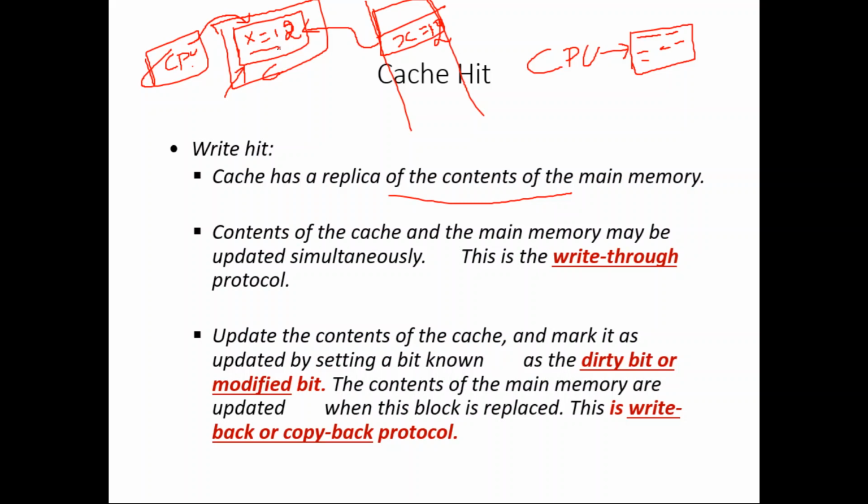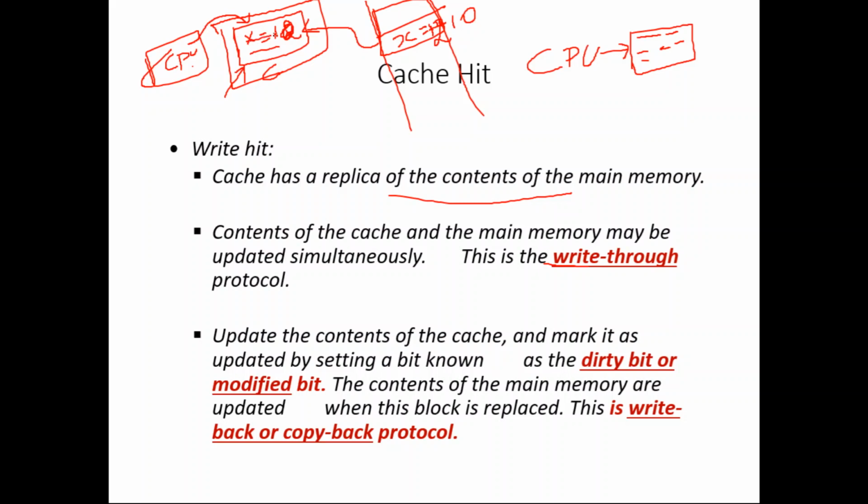There are two ways. One is called the write through protocol. What the write through protocol says is, originally this x is 10 in the cache memory, and the main memory x is also 10. Whenever you change the cache content, you should immediately change the content of the main memory also.